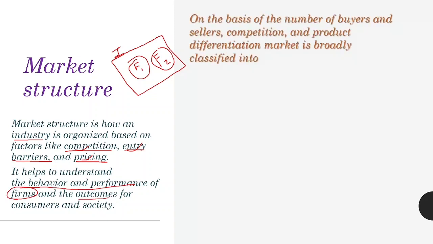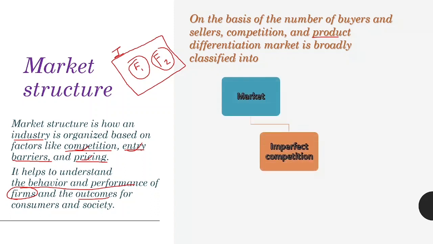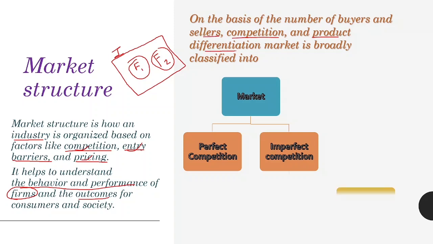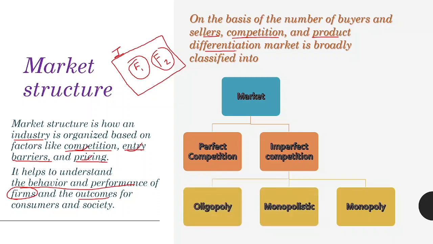On the basis of the number of buyers and sellers, competition and product differentiation, the market has been classified broadly into two types: imperfect competition and perfect competition. So always remember the basis is number of buyers and sellers, competition, product differentiation. Imperfect competition has been further classified broadly into monopoly, monopolistic and oligopoly.